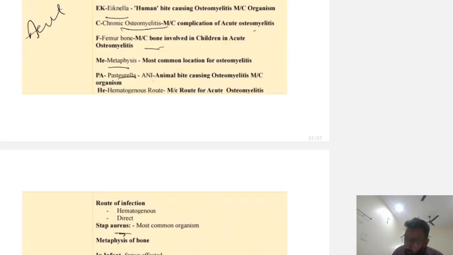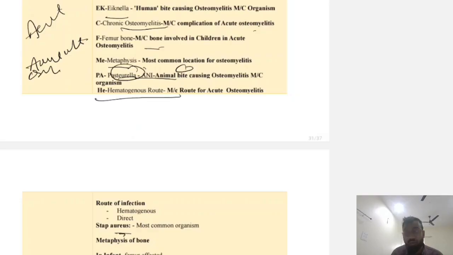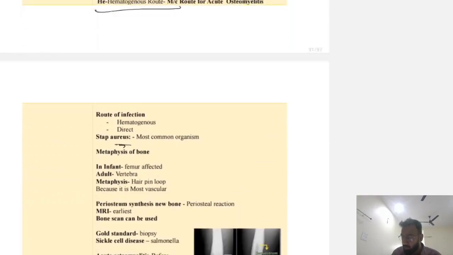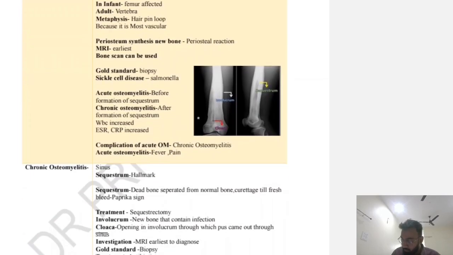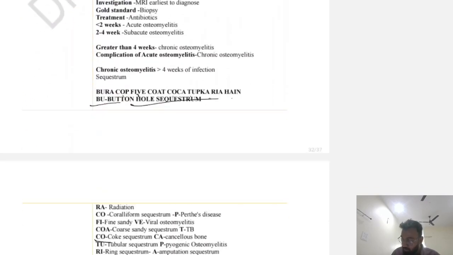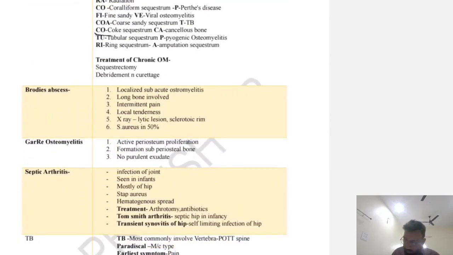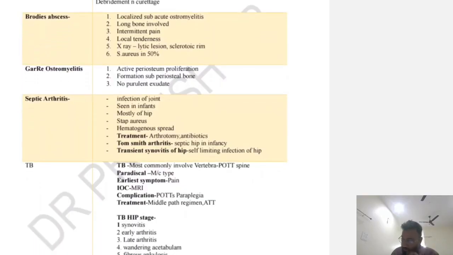Pasteurella infection is from animal bites. So if an animal bite is causing the osteomyelitis, the most common organism is Pasteurella. Okay, the hematogenous route is the most common route for osteomyelitis. So we have learned about these, about Garre osteomyelitis and septic arthritis.